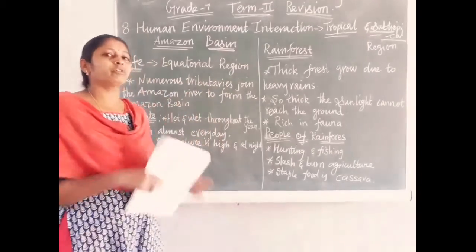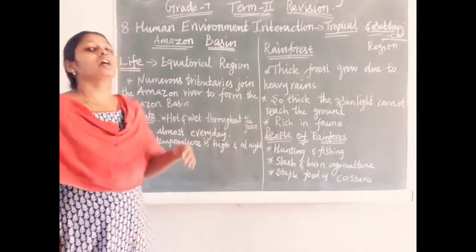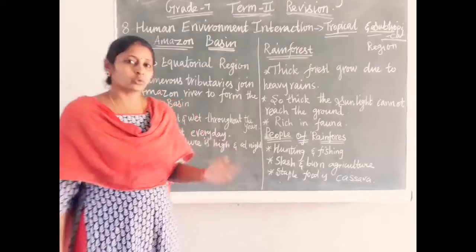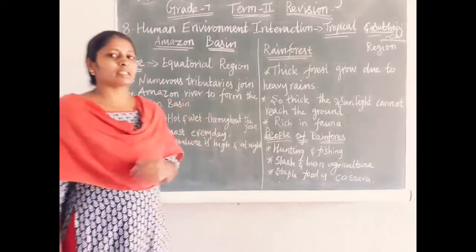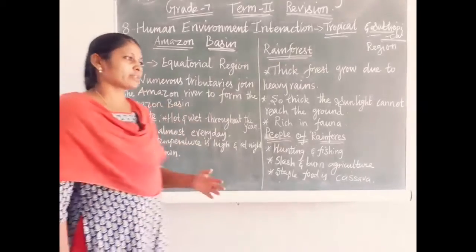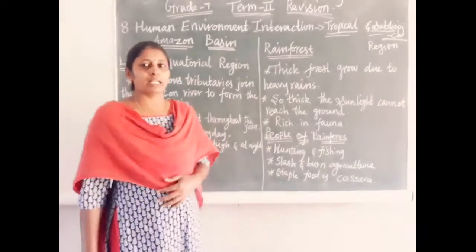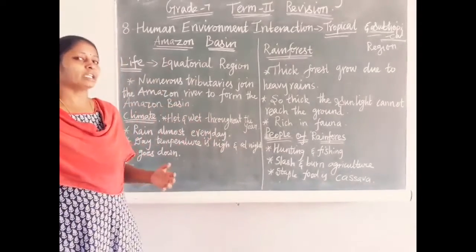During its flow, more than thousands of tributaries join the Amazon river. Many rivers join together and merge into the Amazon river. At last it merges into the Atlantic Ocean.